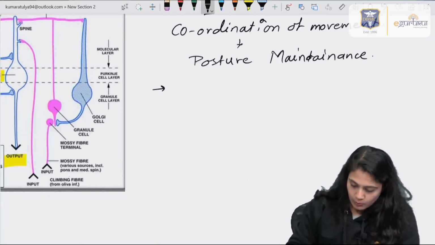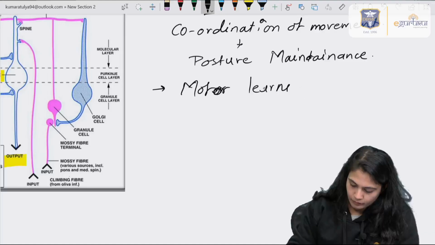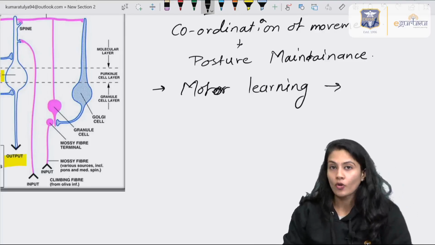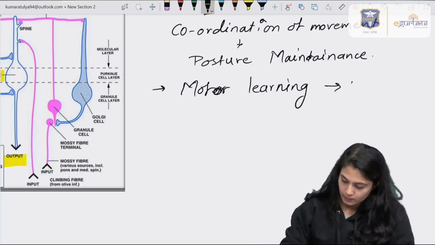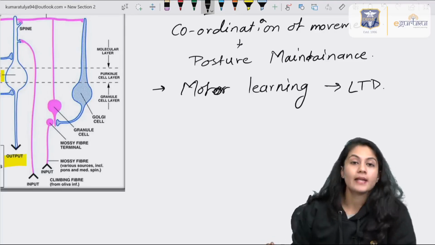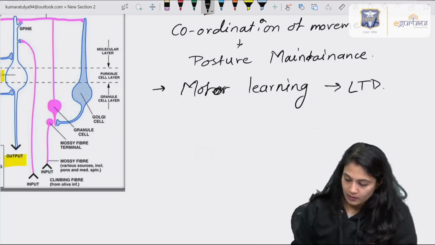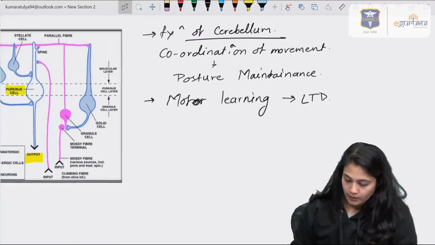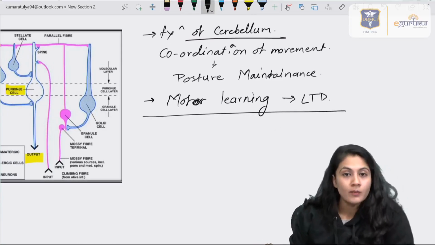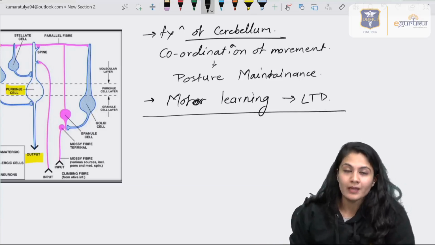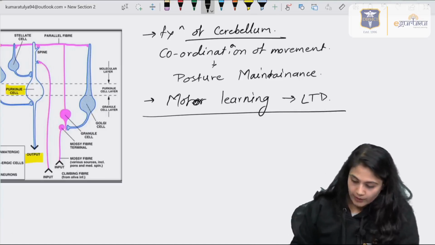Then it also helps in motor learning through one type of synaptic plasticity, that is LTD, long-term depression, that we'll see in synaptic plasticity. So just remember for now that it helps in motor learning also via one of the synaptic plasticity phenomena, that is long-term depression.